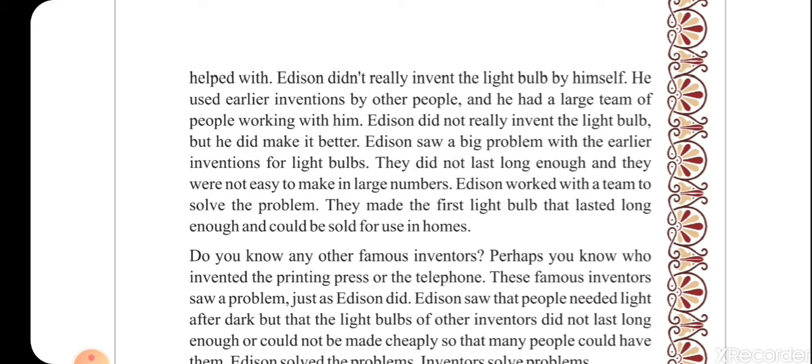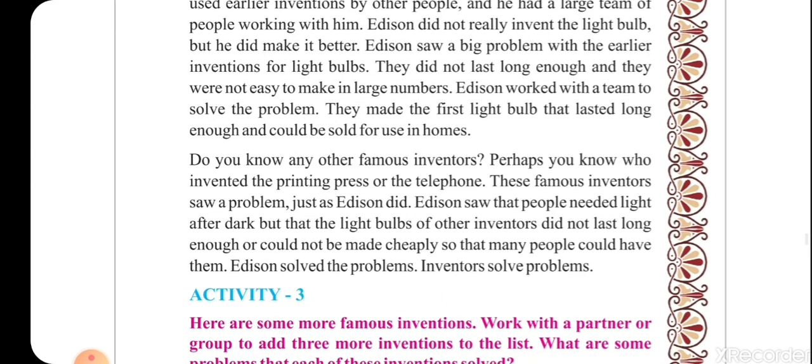So now they are asking us the question, do you know the one who has invented the telephone and the printing press? We all know that the telephone was invented by Alexander Graham Bell, and the printing press was invented by Johannes Gutenberg. These famous inventors saw a problem just as Edison did.